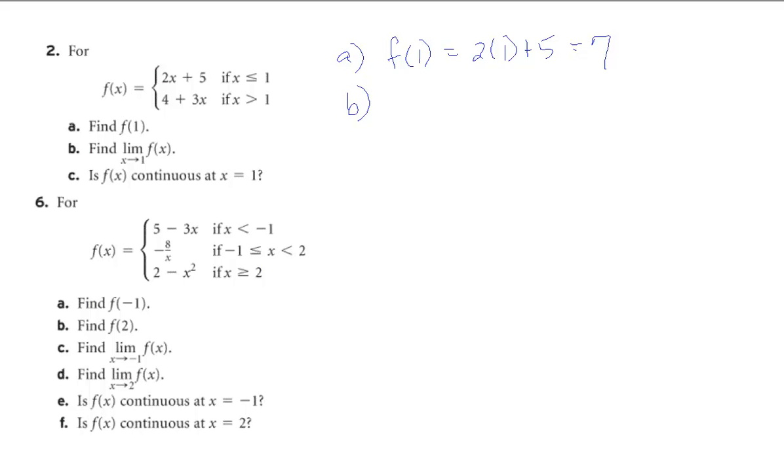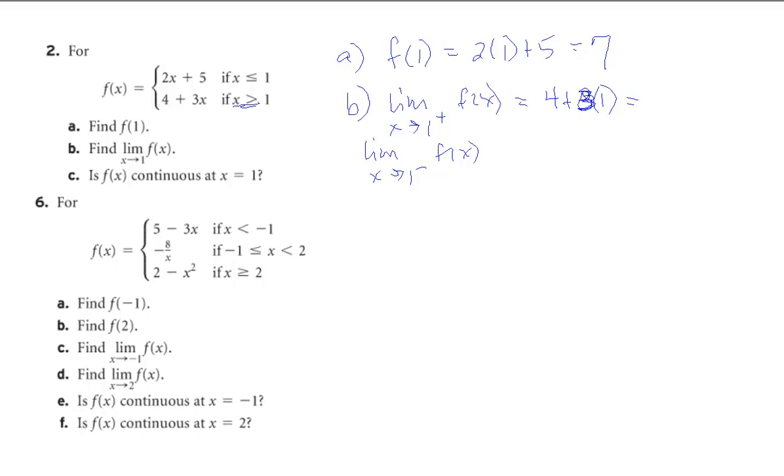Part B says, find the limit as x approaches 1 of f of x. Well, that means, let's see what happens from the right of 1 and what happens from the left at 1. All right. So if I'm coming in from the right, that means numbers that are larger than 1. So all of the numbers that are larger than 1, anything larger than 1, even 1.01, 1.001 would be in this x greater than 1 part, right? So we would use 4 plus 3 times 1.